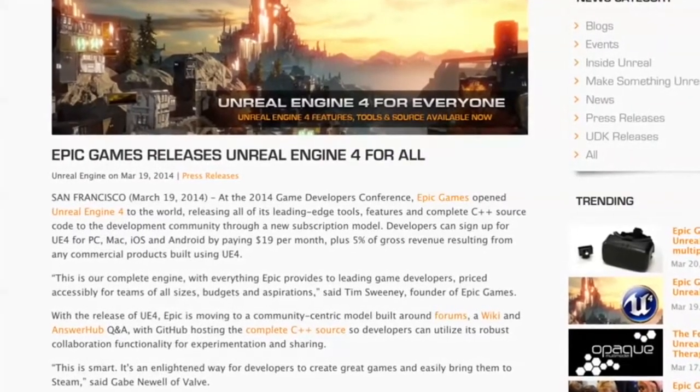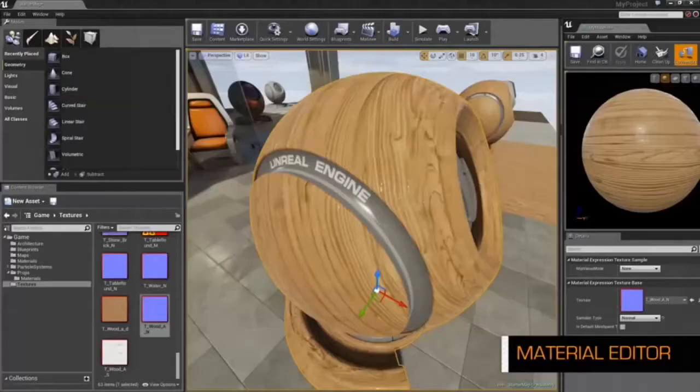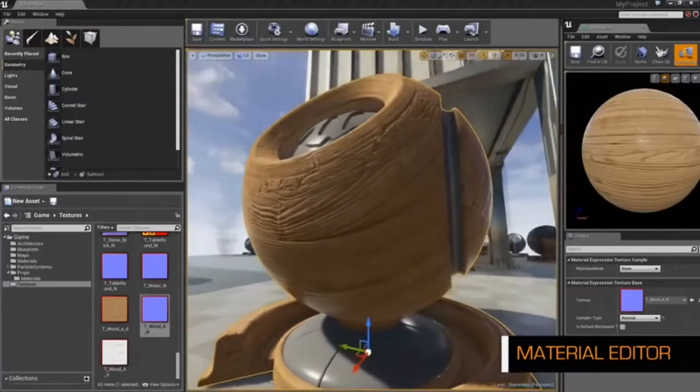Making the source code available so that anybody out there can contribute back to it was really scary at first. It was kind of a crazy thought, like, oh my god, we'll lose control of the engine, right? But the cool thing about it is it really unlocks a whole new functionality for people using the engine. There's no code hidden behind this barrier that you can't really tell what's going on. At any point, if something seems wonky or you just want to see how it works, it's right there.